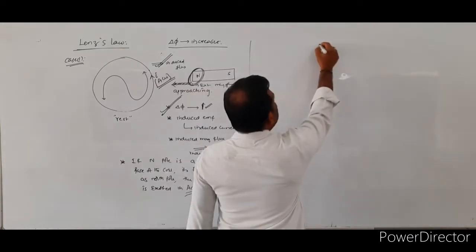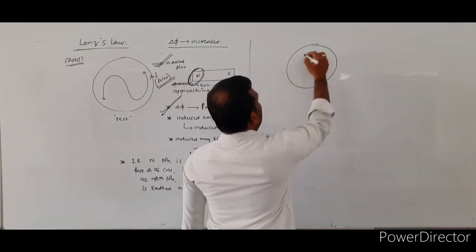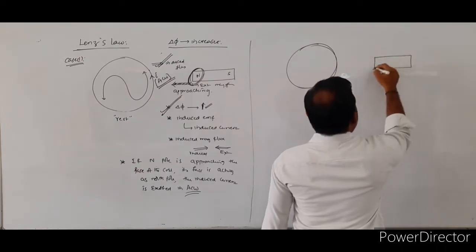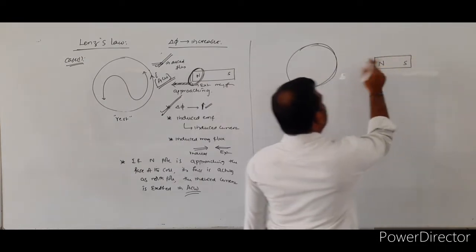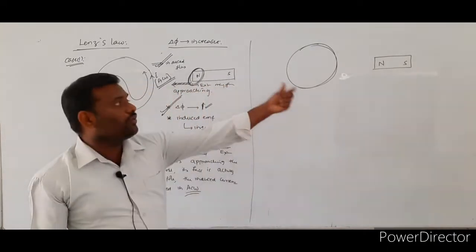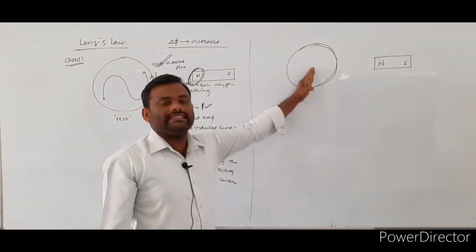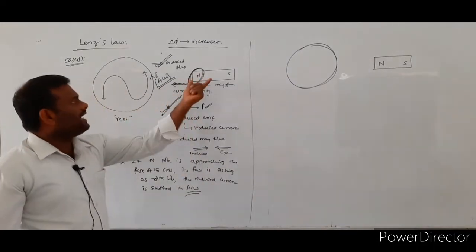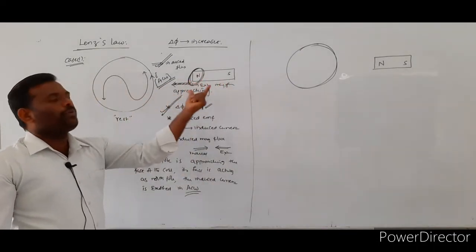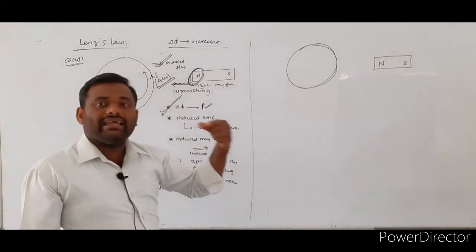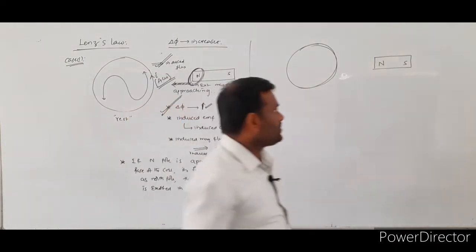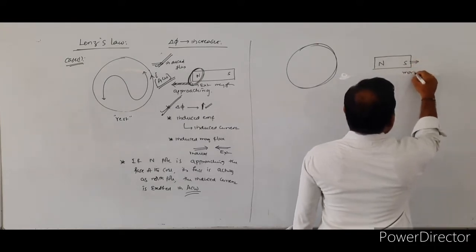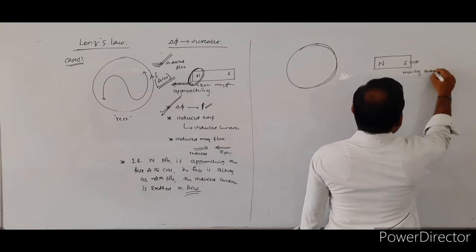Similarly, for the same coil, we place the bar magnet in front of the coil, and the north pole of the bar magnet will be facing the surface of the coil. So here, whenever the bar magnet is approaching, the external magnetic flux value will be what? Increases. In this case, the bar magnet will be moving away from the given coil.